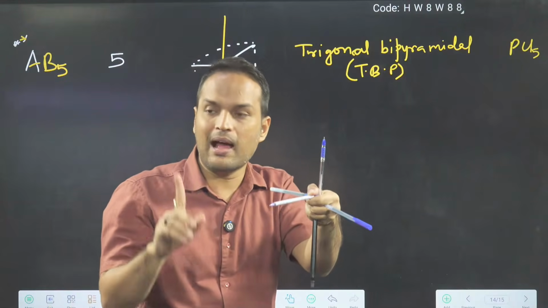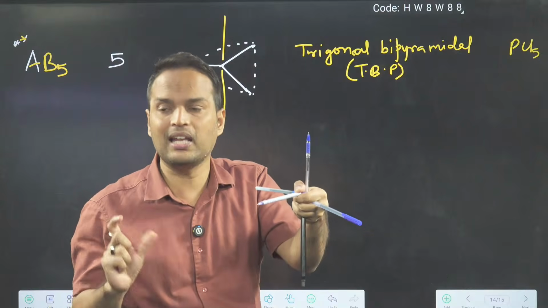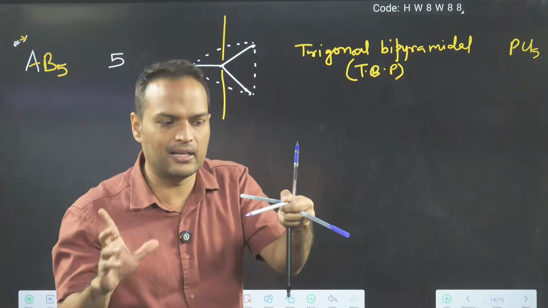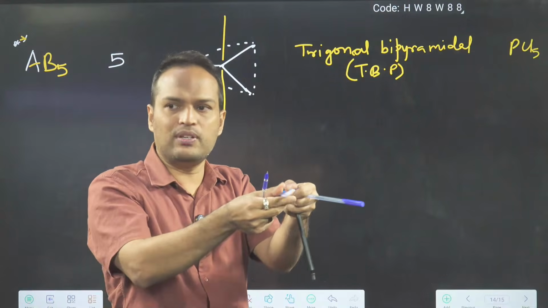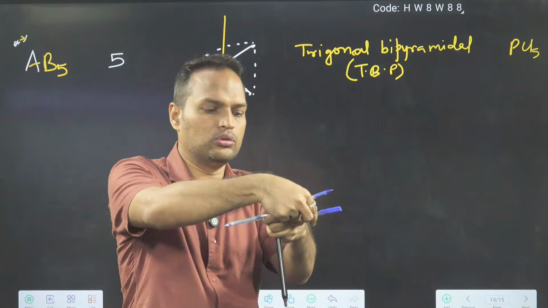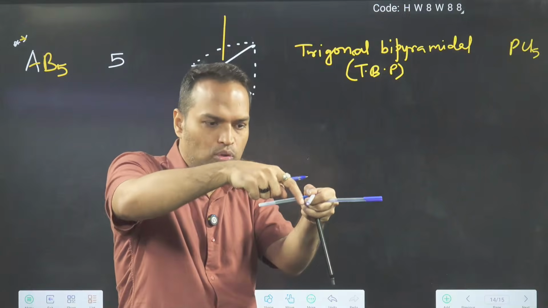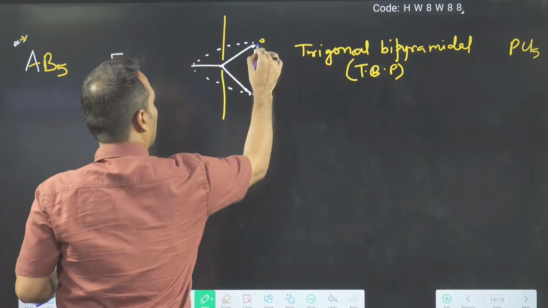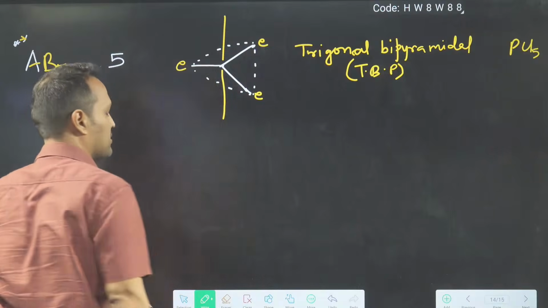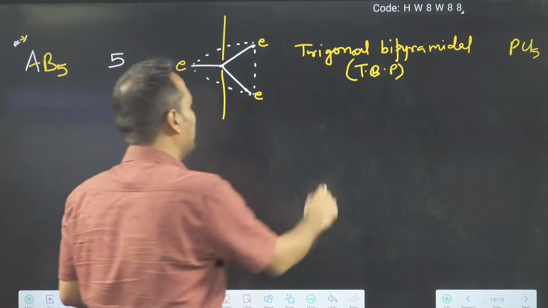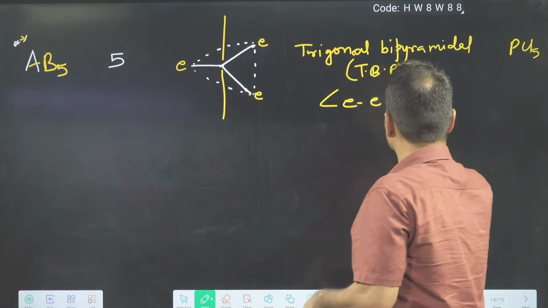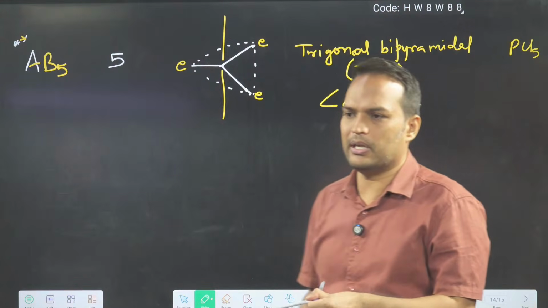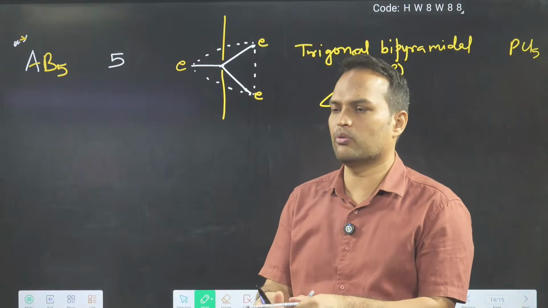Here we have 2 types of angle mainly. This base which you are seeing, 1, 2, 3, is known as equatorial bonds. Can you tell me the angle between equatorial bonds? Tell me, can you tell me the angle between equatorial bonds?